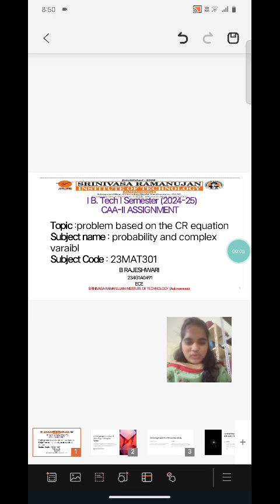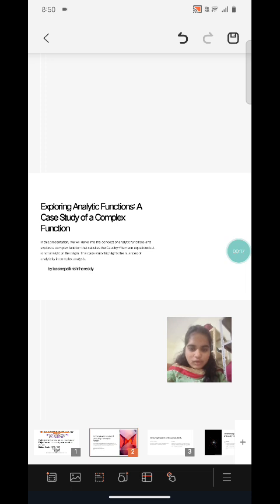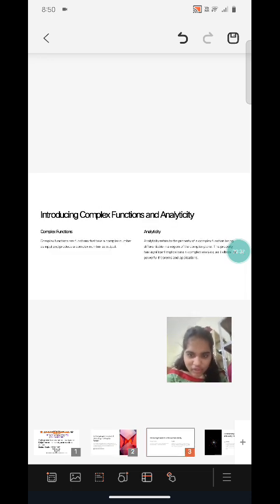My roll number is 234G1A0491. Here in maths, my topic is problems based on CR equations, subject: probability and complex variables. Explore analytic functions: a case study of a complete function. In the presentation, we will dive into the concept of analytic functions, explore complex functions and the Cauchy-Riemann equations at the origin. The case study highlights the nature of analytic functions and complex variables.